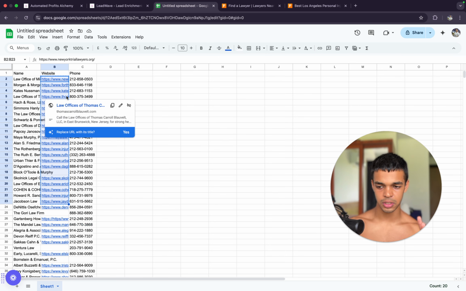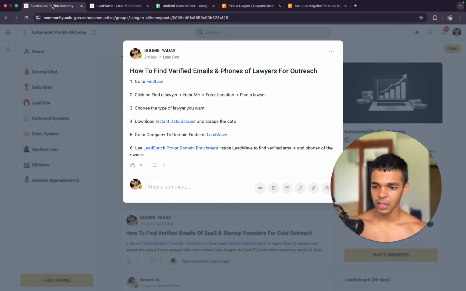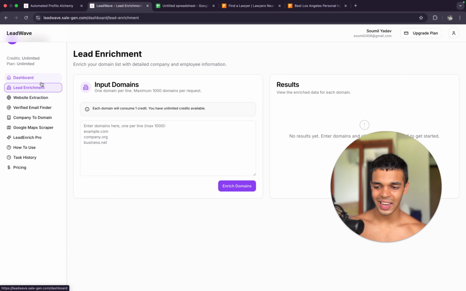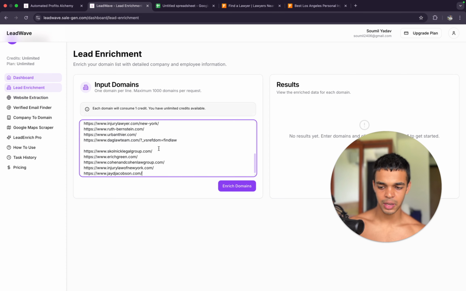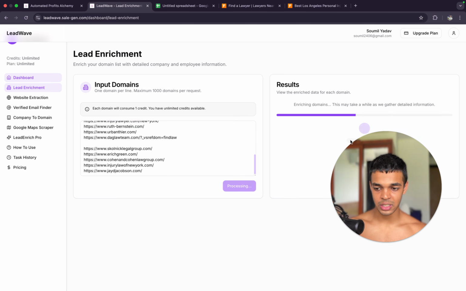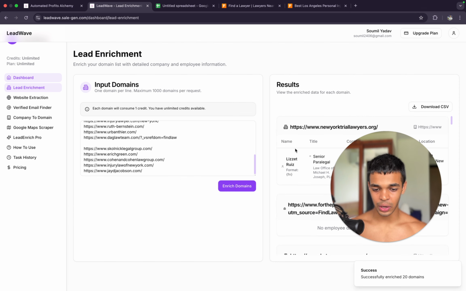Now there are two approaches we can take with the software. The first one, I'll just show you. We have this feature known as lead enrichment. We can just paste a list of domains over here, click on enrich domains, and it's going to find us information like email addresses and phone numbers of all the different people who work in the company. Now mind you, we do use the LinkedIn database for this. So if the lawyer is not present on LinkedIn, it's going to be kind of difficult.